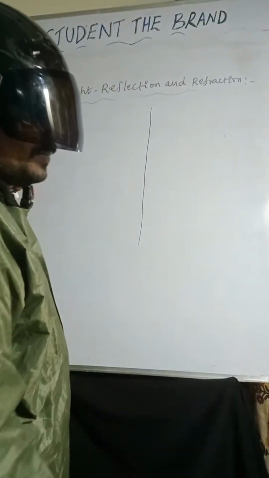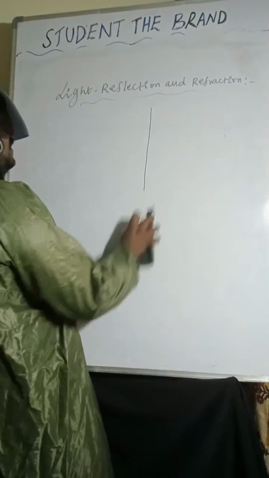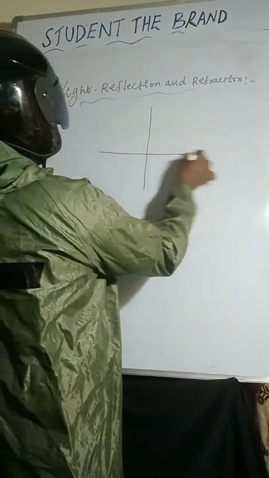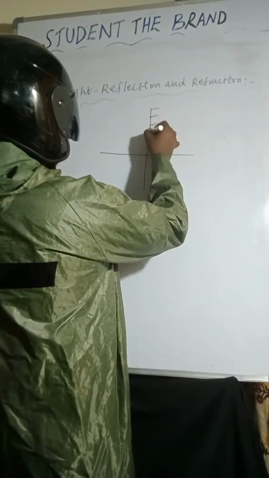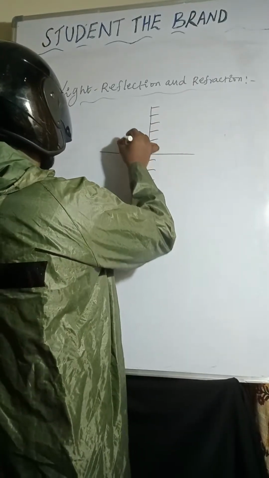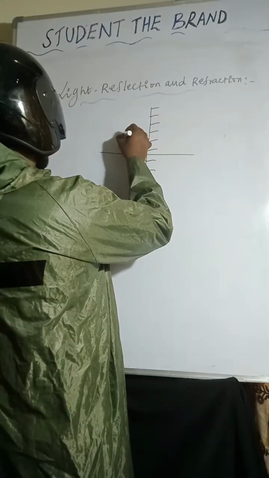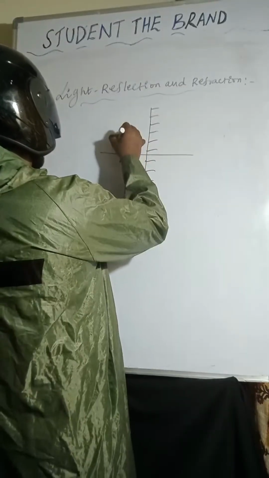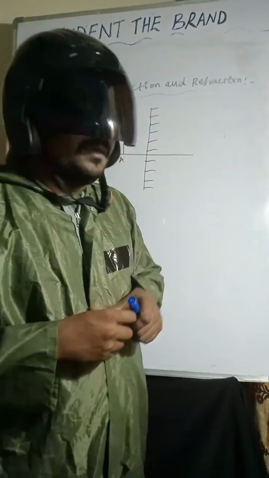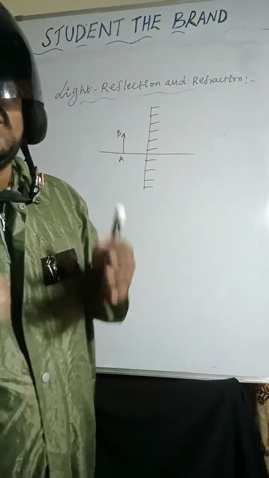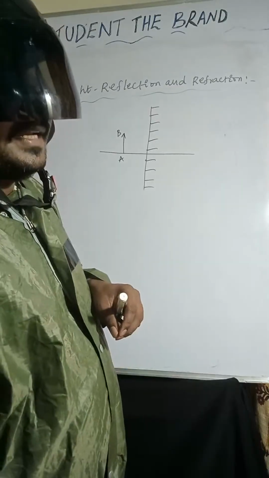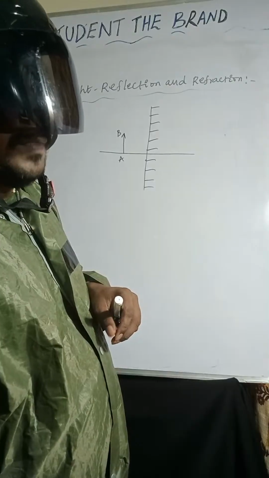This is the object I am taking here, object AB. How many light rays are required to form the image of the object? A minimum of 2 light rays are required to form the image of the object.